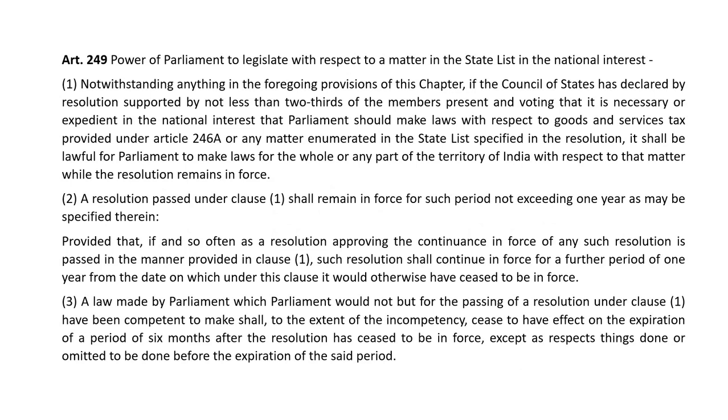Article 249. Power of Parliament to legislate with respect to a matter in the State List in the national interest.